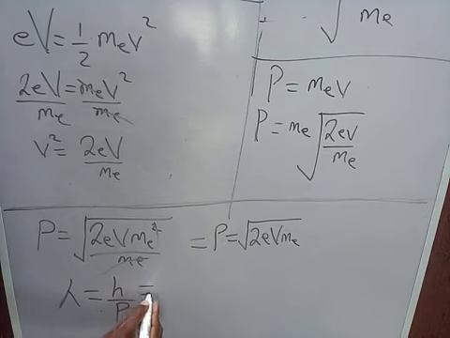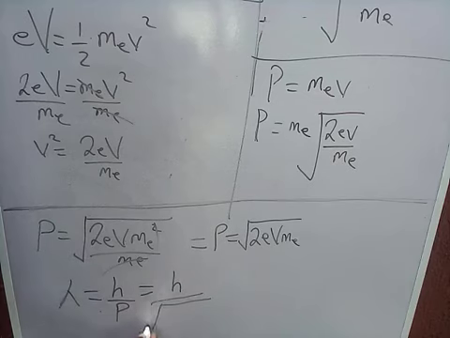So I can say this equals Planck constant over the square root of 2 electron volts times the mass of the electron, where all symbols and constants maintain their usual meanings and values.